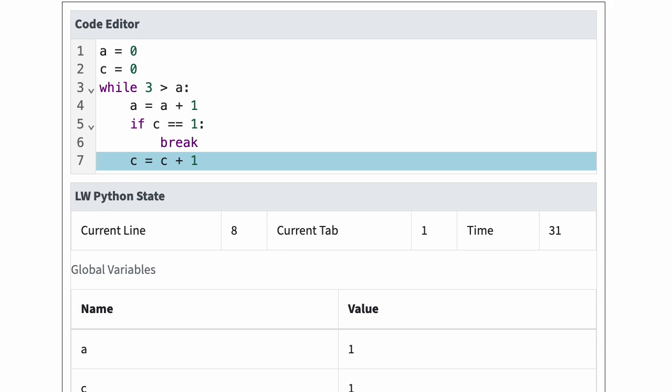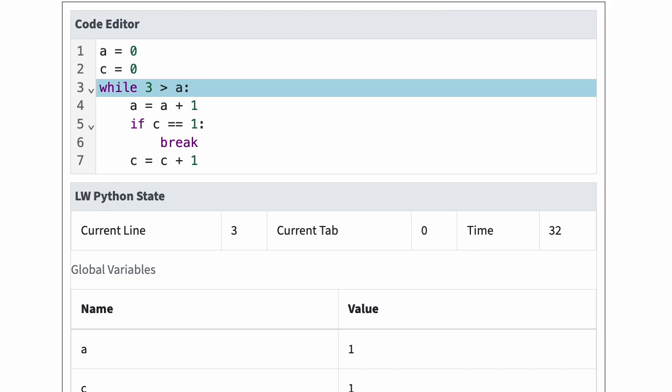Python has reached the end of the program. Python is going to jump back to line 3, tab 0. Python now evaluates the test 3 is greater than a again. a is 1, so the test is still true. Thus, Python is going to enter the loop body again.